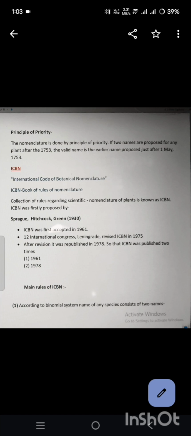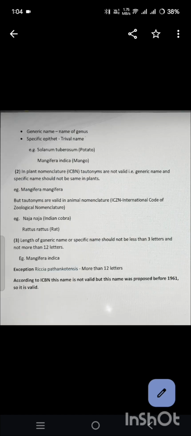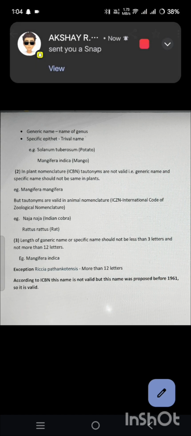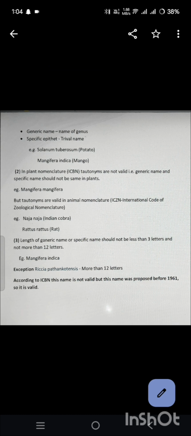According to the binomial system, the name of any species consists of two names. First is the generic name, the name of the genus. Second is the specific epithet. Example: Solanum tuberosum, potato; Mangifera indica, mango. In Solanum tuberosum, the first name is the generic name and the second name is the specific name.